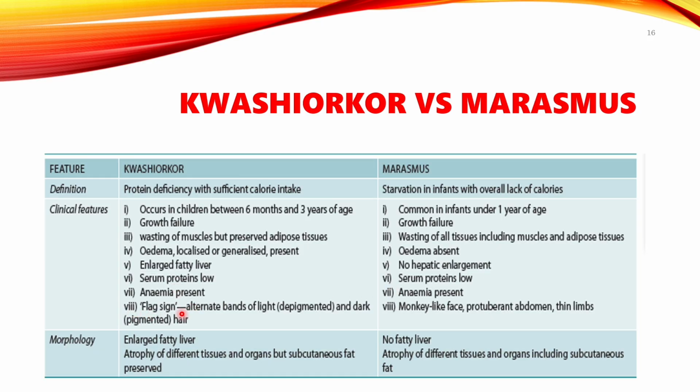Here over the face, in the scalp hair, there is a flag sign. That is alternate zones of pigmented and depigmented hair. And here there is a monkey-like face in marasmus. If we talk about the morphology, then the main morphology in Kwashiorkor is fatty liver. And here there is no fatty liver. Here there is atrophy of different tissues and organs, particularly subcutaneous fat is lost.